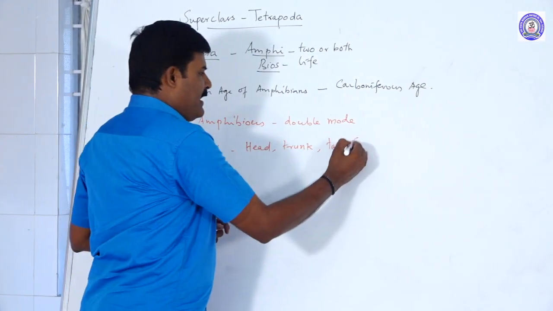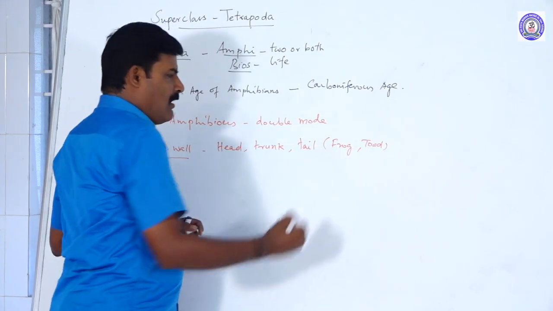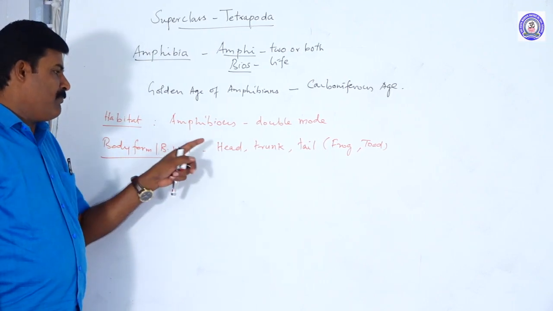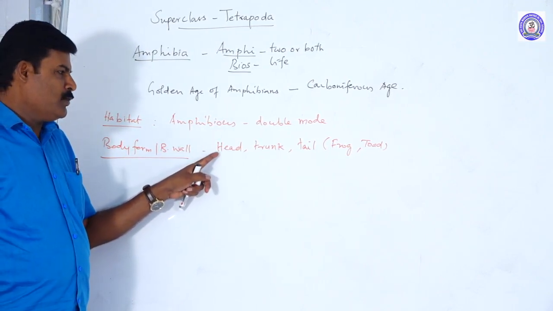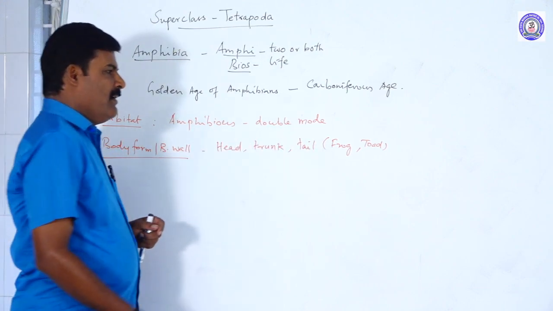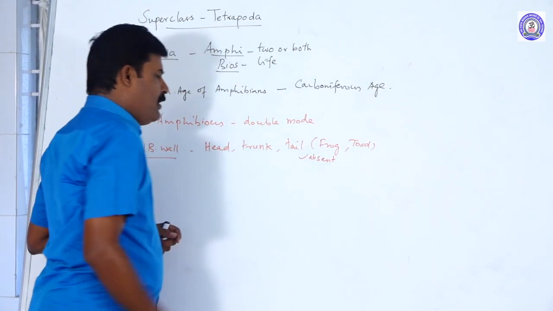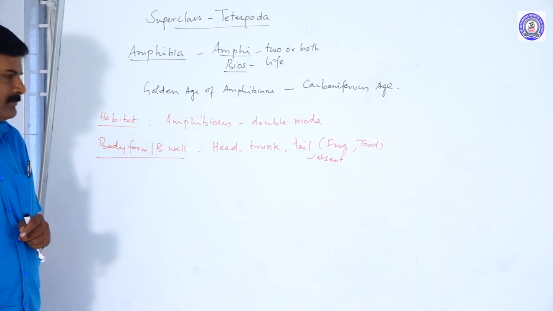The tail is absent in frog and toad. In frog and toad, the body has head and trunk.